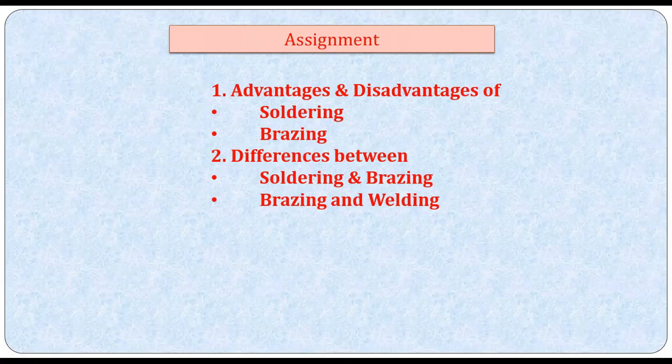The melting point of the filler material in soldering is less than 450 degrees centigrade. In brazing, it is quite high, crossing 450 degrees Celsius. So very strong joints are formed in brazing compared to soldering. Brazed joints resist corrosion, which is very important. Corrosion effects are nullified in brazed joints compared to soldered joints. Brazed joints are also quite expensive compared to soldered joints.